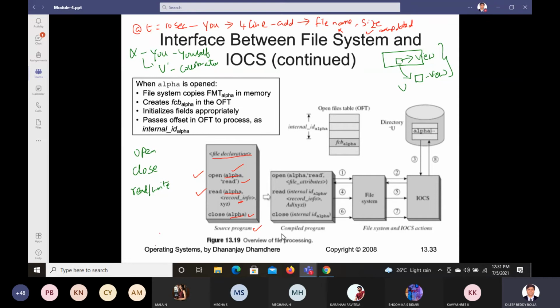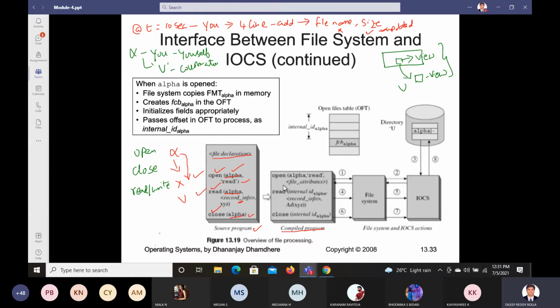Now this is what the compiler is going to compile. This alpha file you have shared with some person. Let us say X is the person, or you are the person, you have shared this alpha file access. Now this is the file declaration it has initially. Now the compiler will replace the statements. See, the statements of open, read and close are being replaced. How are they replaced? Here, open, actually it is open alpha comma read, that's all.